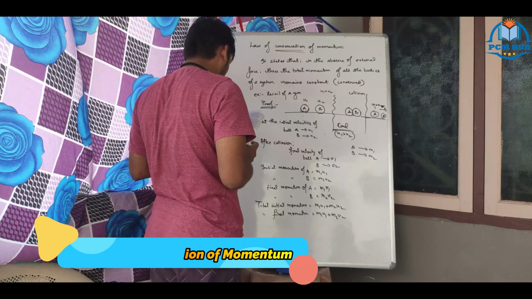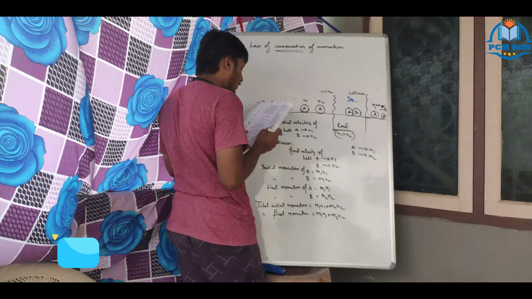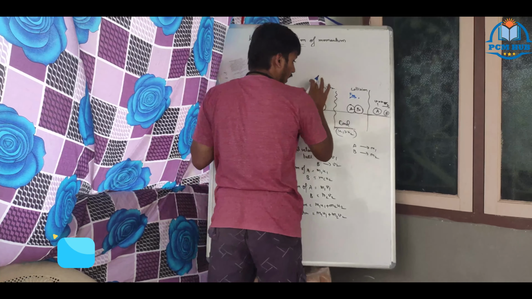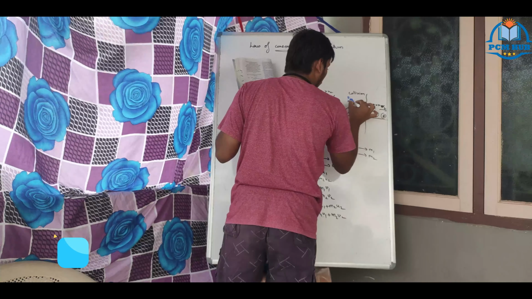See, when the bodies came in contact at this point, now what happened? There is a force impartment of A. This is the center point of A, this is the center point of A. Now there is a force impartment of A on B. A is imparting some force on B, and again on the other side B is also imparting some force on A. So when there is a contact, there is a reaction force also.